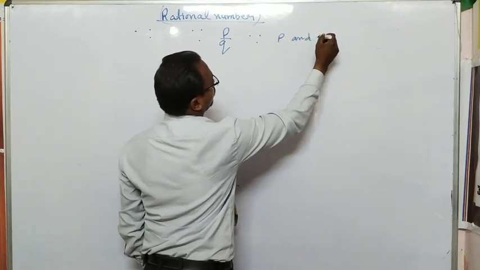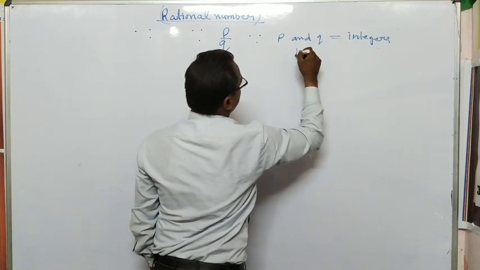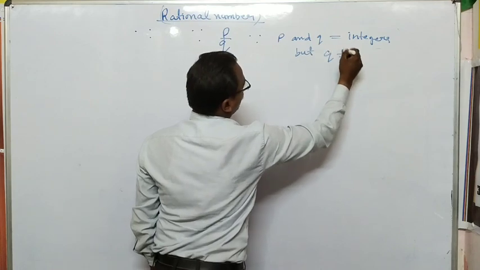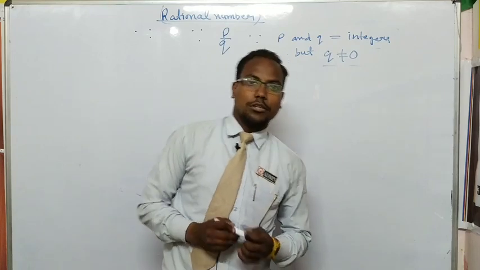P and Q both are integers, but the condition is that Q can never be equal to 0.